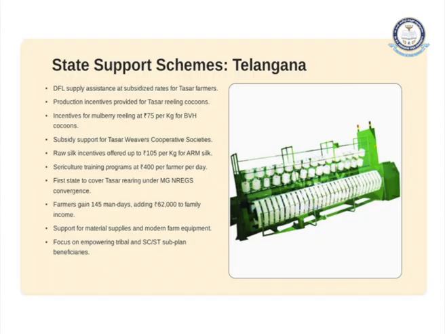Also the machinery support, that means new equipment is given to the farmers for the development of their production, for the development of industrial textiles, and also for the production of fabrics. Every new technique and new technological machinery has been given to the farmers. They have been trained regarding the machines, and the Telangana government is majorly focusing on the empowerment of tribal people, and also empowers sub-plan beneficiaries.